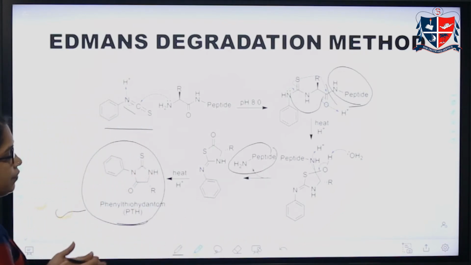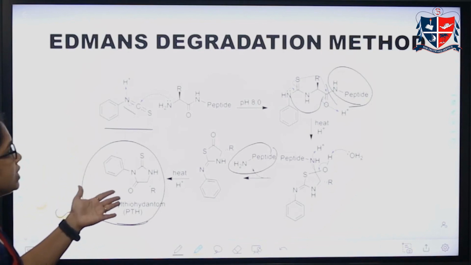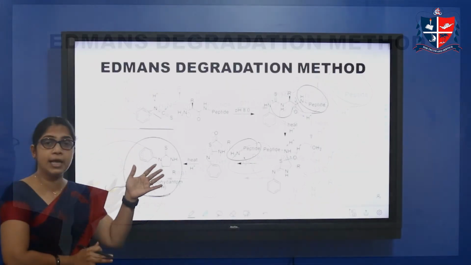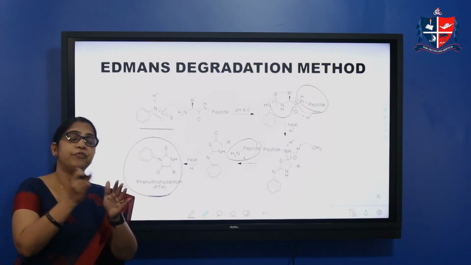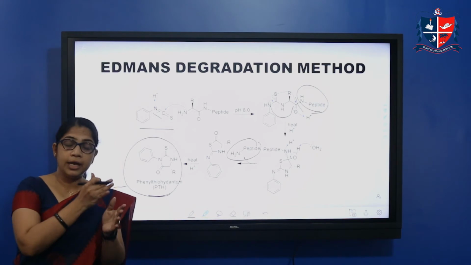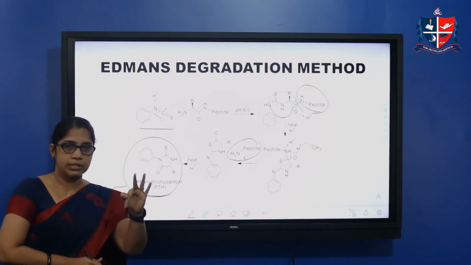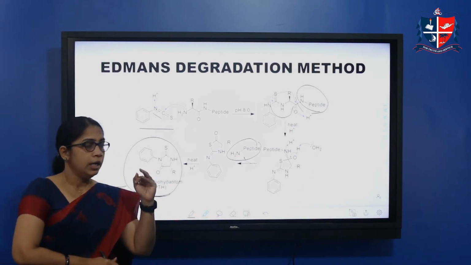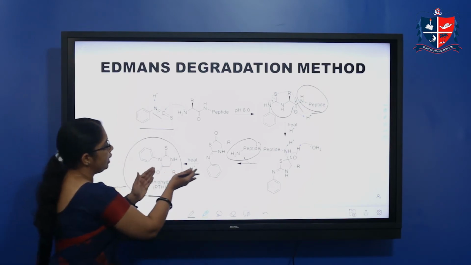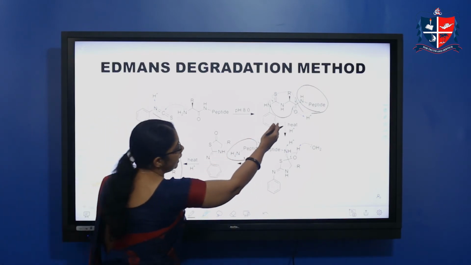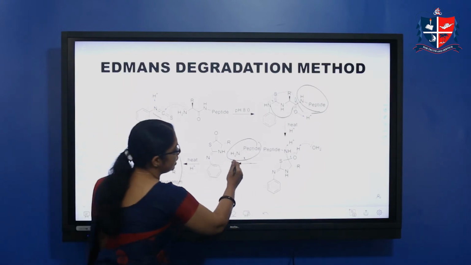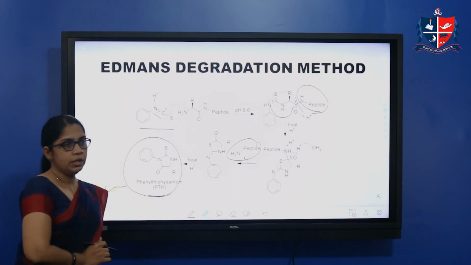So the advantage of this method is that in the case of the previous method, you notice that all the peptide bonds undergo hydrolysis, and we get three products. Here the advantage is that only the terminal end is hydrolyzed, and we get the product, and the remaining portion is an oligopeptide.